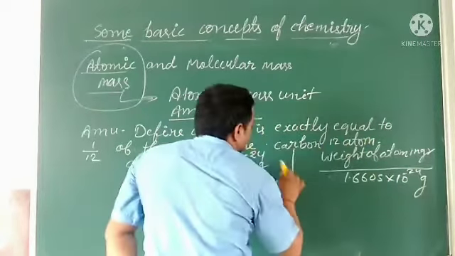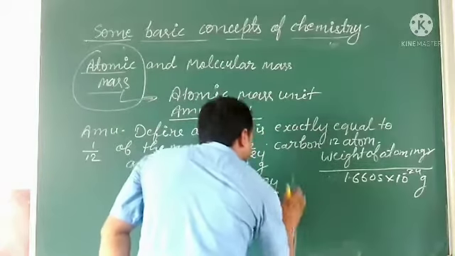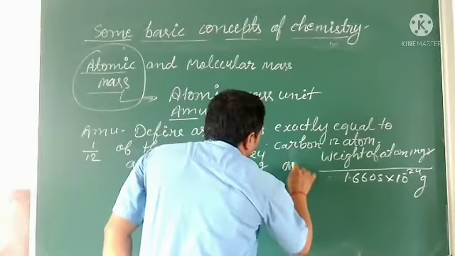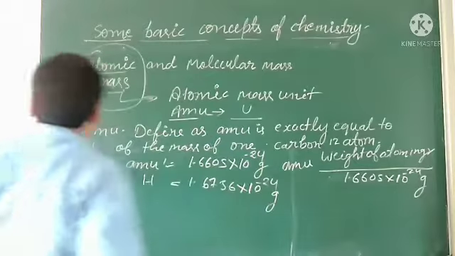So we can calculate the value of any atom in AMU. Let us take some example, then the things will be clear.